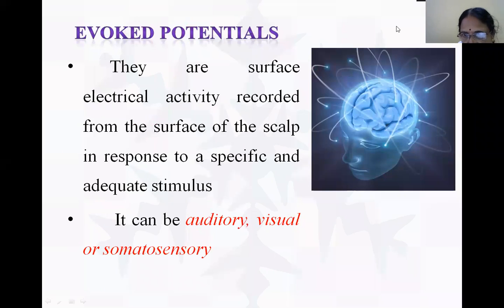There are surface electrical activities. Suppose we keep electrodes in a specific area where we want to find out the electrical activity. Therefore, mainly these are called evoked potentials. We are giving a stimulus and we are seeing what potentials arise out of it, and then we are recording on a graph. We are seeing it in a computer monitor. Therefore, these are electrical activities recorded from the surface of the brain, the surface of the cerebral cortex.